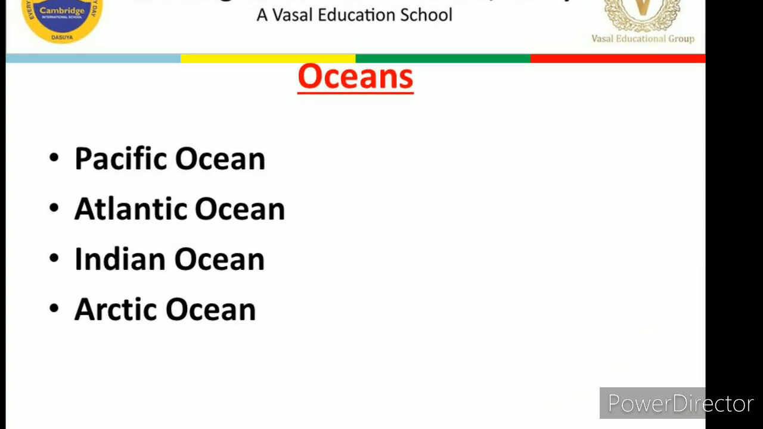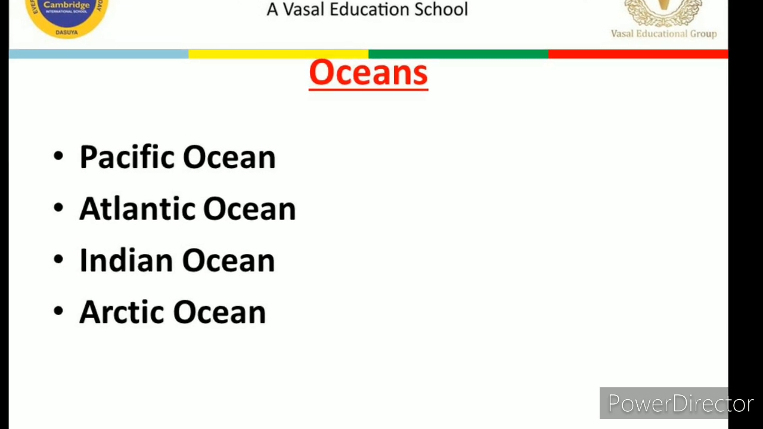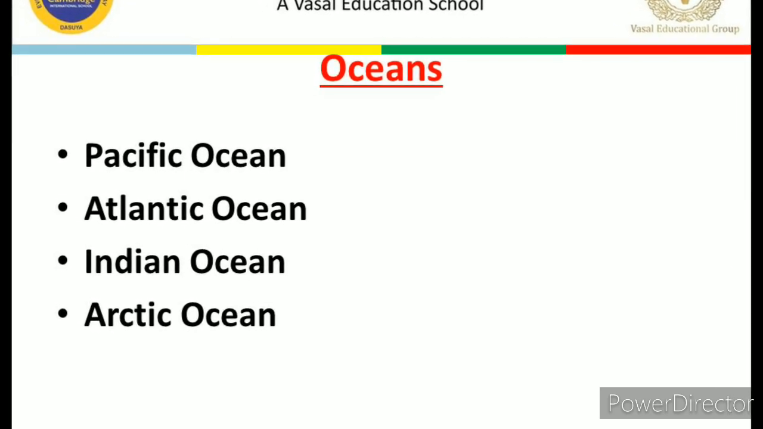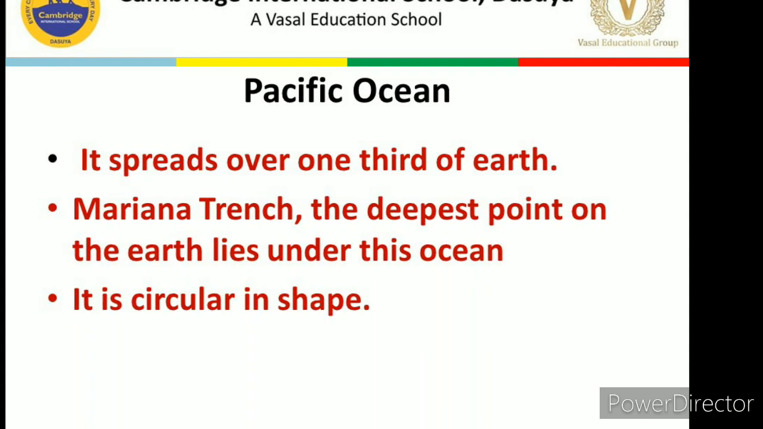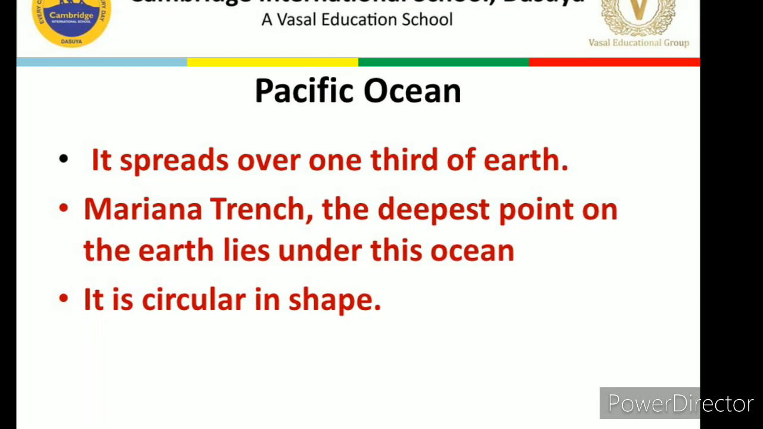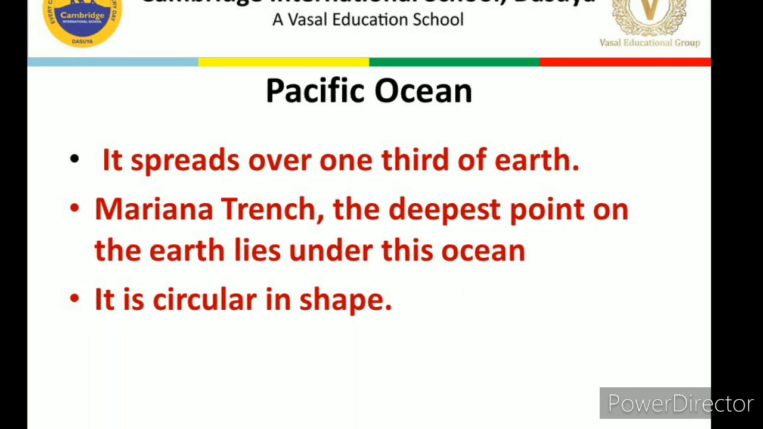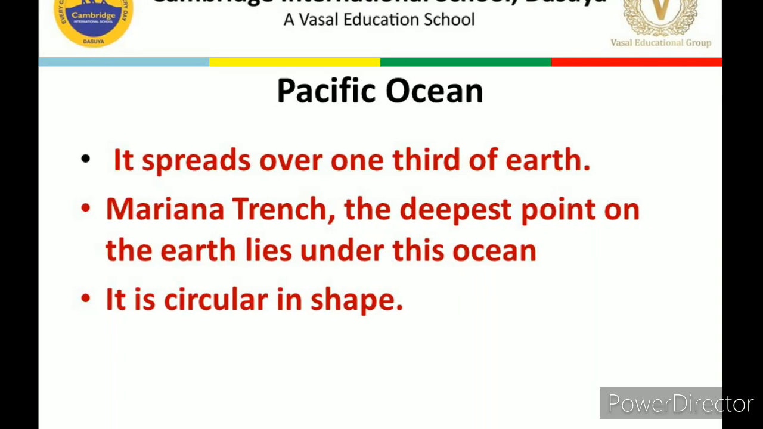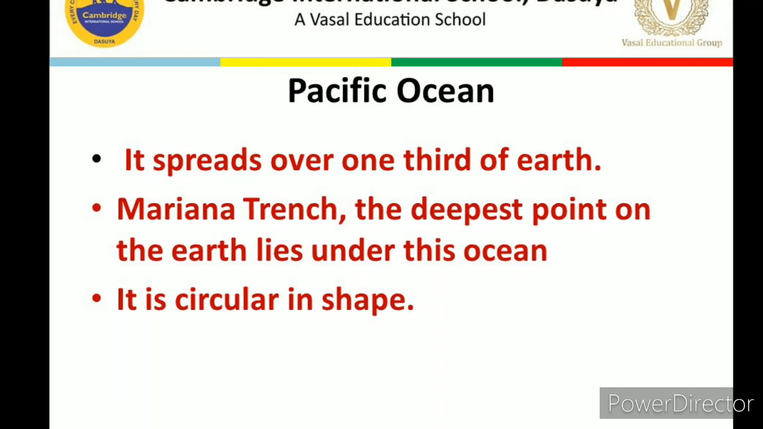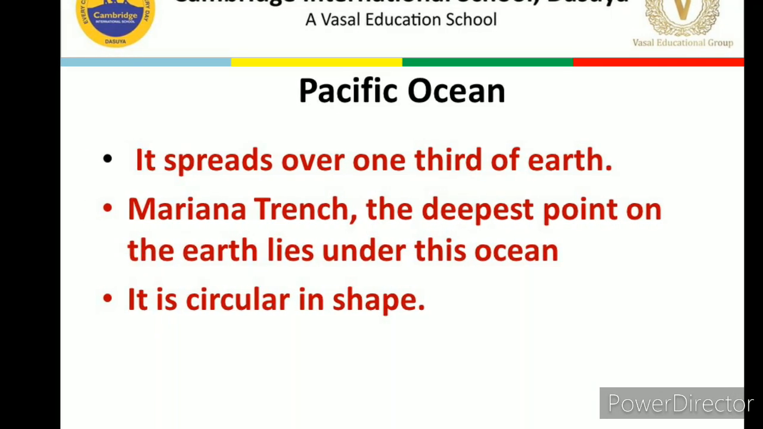Now let's discuss these one by one. First one is the Pacific Ocean. The Pacific Ocean spreads over one third of Earth. The Mariana Trench, the deepest point on the Earth, lies under this ocean. It is circular in shape.